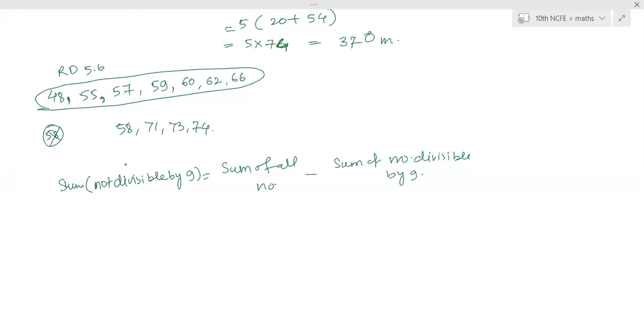And for the earlier one, the sum of numbers not divisible by 9, over there the difference will be 1 only, right? No, for the numbers divisible by 9, the common difference is 9. For all the numbers it is 1, because these are the straight numbers: 101, 102, 103, 104, 105 till 549. Because it is given the word between, 550 you are not counting, 100 you are not counting.